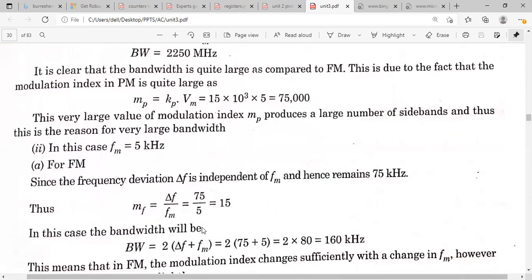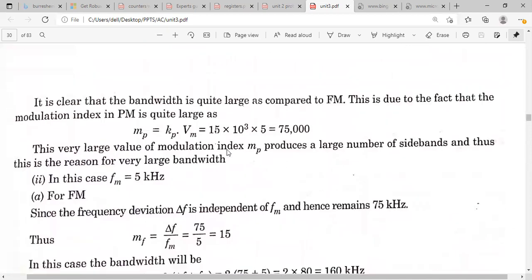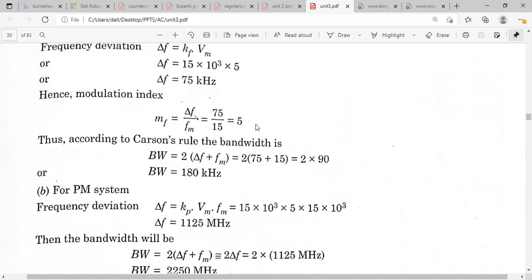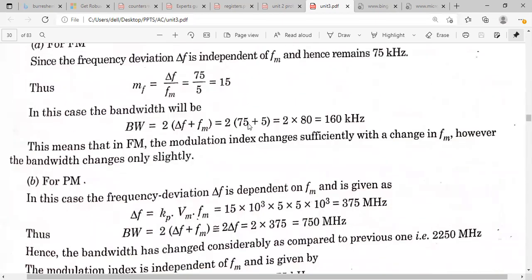And in the next case, what you have to calculate here is when the modulating signal frequency is reduced to 5 kilohertz. How does this reduced modulating frequency affect the frequency deviation and also the bandwidth? We know that bandwidth is equal to 2 into delta F plus FM. If the modulating signal frequency is reduced to 5 kilohertz, what is the modulation index? Modulation index equal to 15 here. So you can observe that in the previous problem the modulation index is 5, but in this problem the modulation index will be increased.